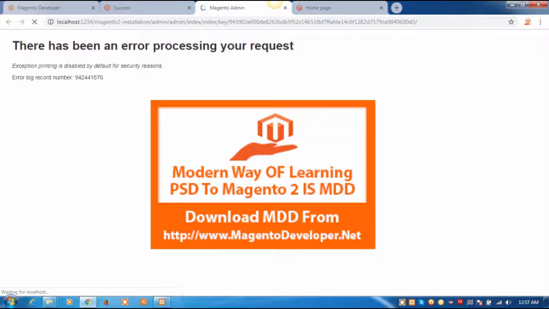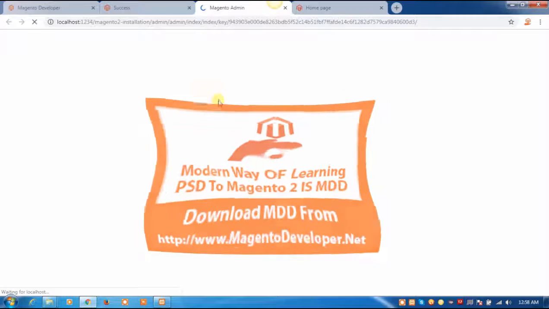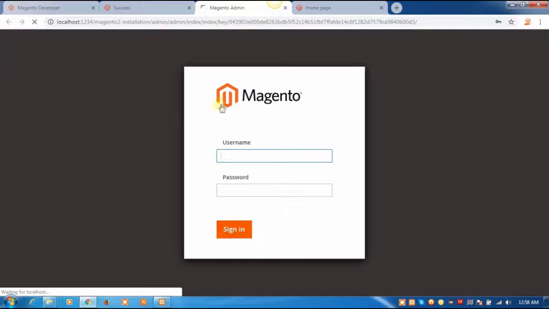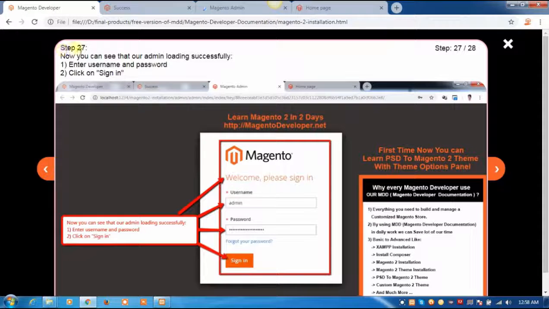Okay, that's good. Now you can see that our admin is loading successfully. Go back to our documentation, click on next step of the documentation, step 27.